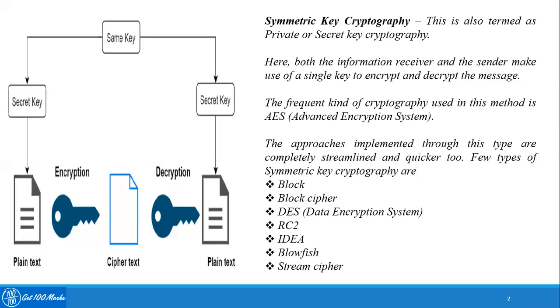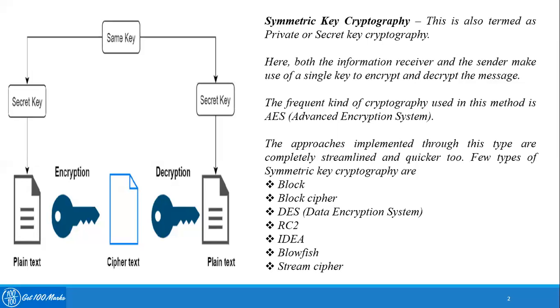Compared to other two methods, since only a single key is used, this method is faster compared to the other two types, asymmetric and hash function. A few types of symmetric key cryptography are block cipher, Data Encryption Standard, RC2, IDEA, Blowfish, and Stream Cipher. These are otherwise called tools of cryptography. These will be discussed in detail individually in our next session.